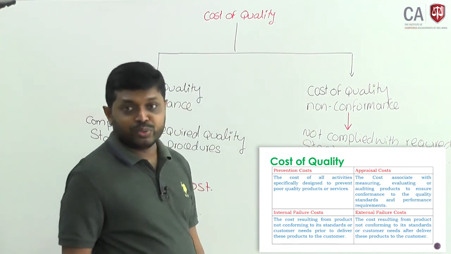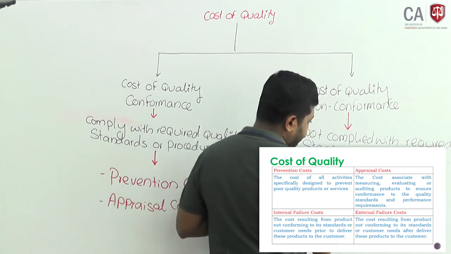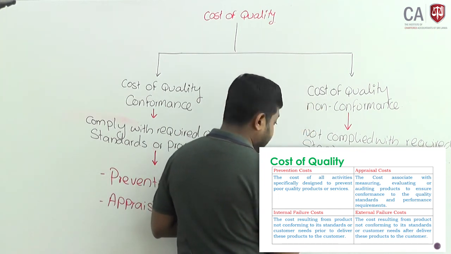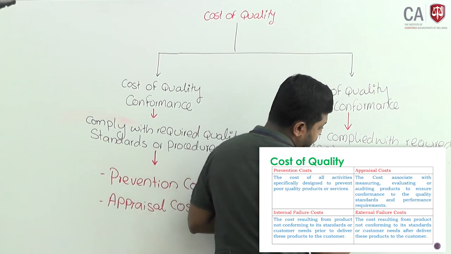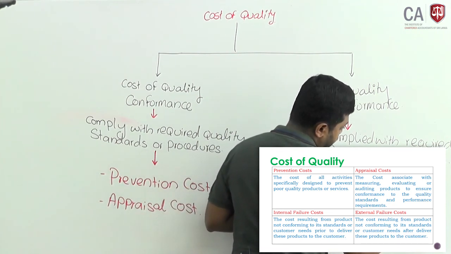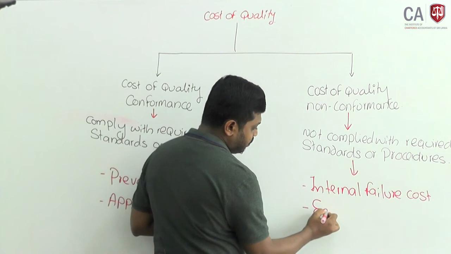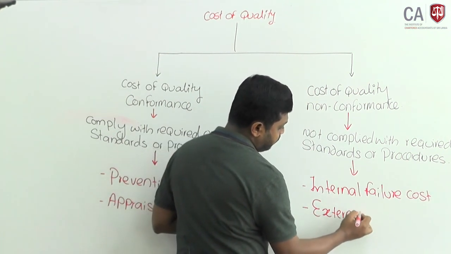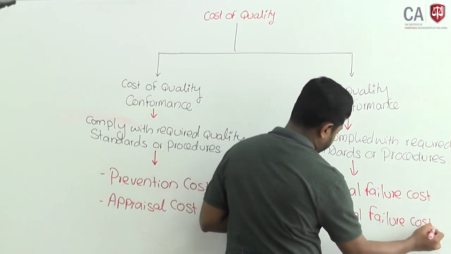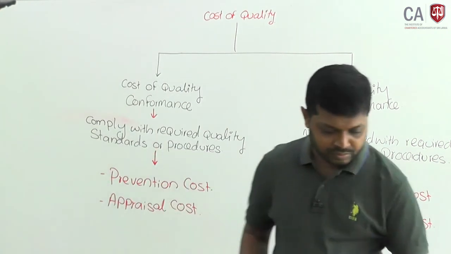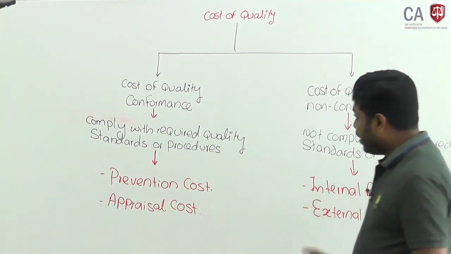What are they? There are two types of cost of quality non-conformance we can identify: internal failure cost and external failure cost. Okay. Therefore, these are the costs of quality.